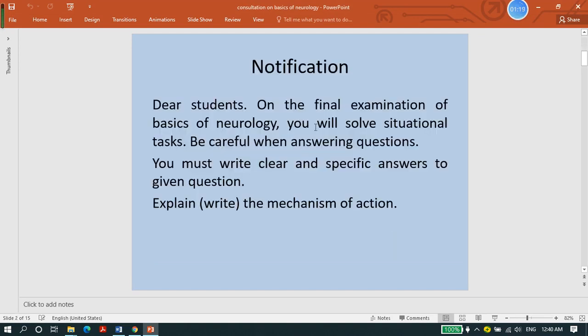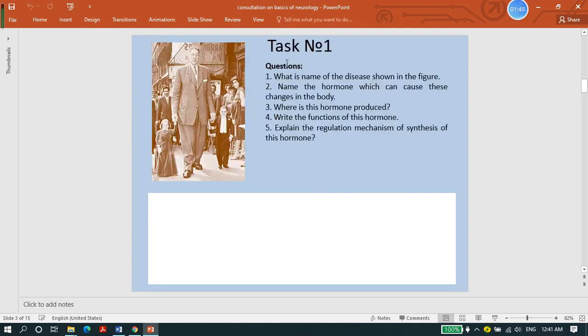Let's see. Here we have a notification. It says, dear students, on the final examination of our basics of neurology, you will solve some situational tasks. Be careful when you're answering these questions, and you must write clear and exact specific answers to the given questions and explain the mechanism of processes.